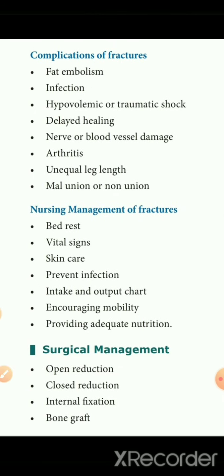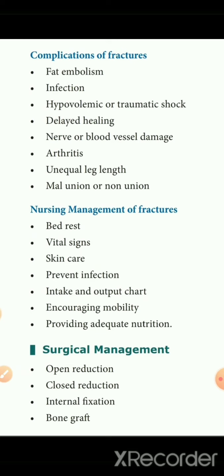Next we will see the complications of fractures. First one is fat embolism. What is fat embolism? It means the disruption of the blood supply caused by fat globules. It can further complicate the healing of the fracture. Then infection can occur because the part is broken. If the skin is pierced, infection can occur, which can complicate things further.